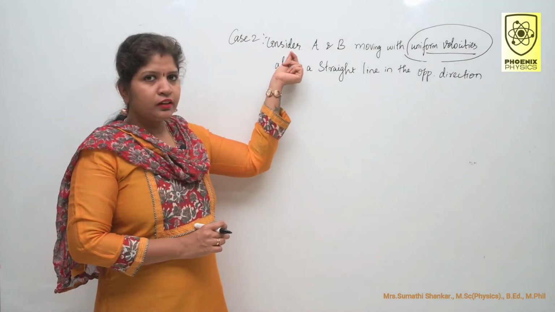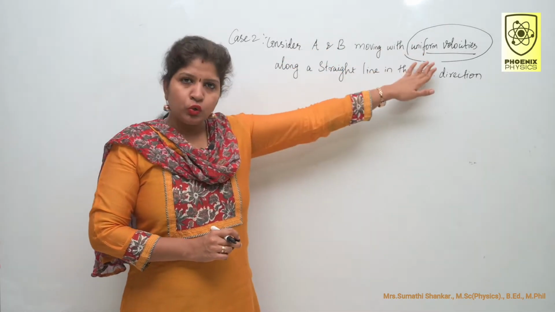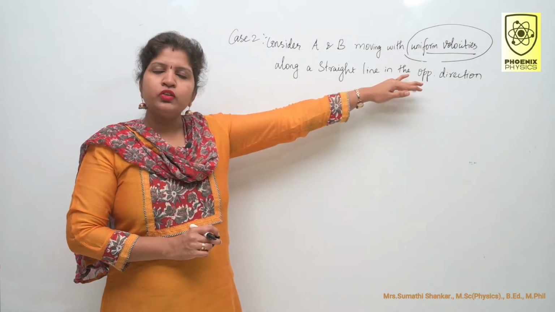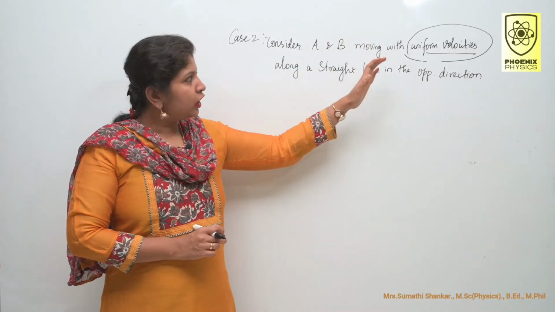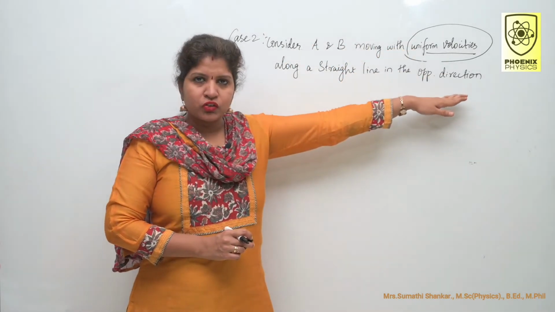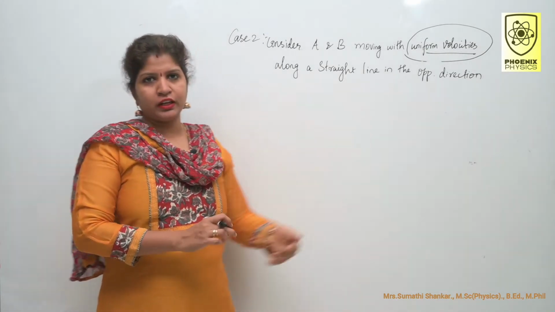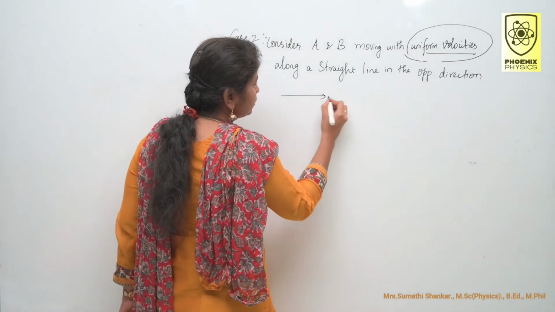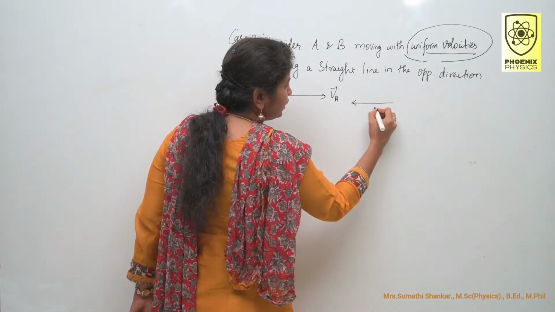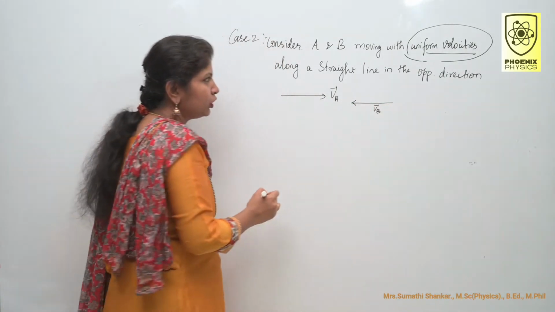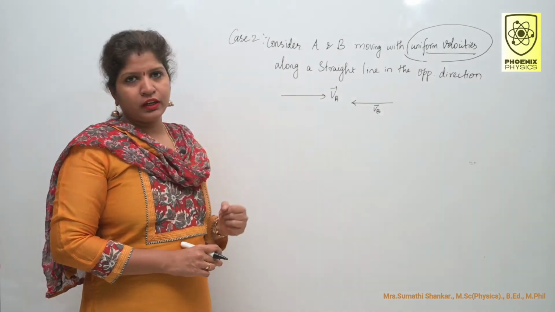Case 2. Here consider two objects A and B moving with uniform velocities. What is uniform velocity? I hope you know that. So objects A and B are moving with uniform velocity along a straight line in opposite directions like this. This is my VA direction and this is my VB direction. Both the objects are moving in the opposite direction.